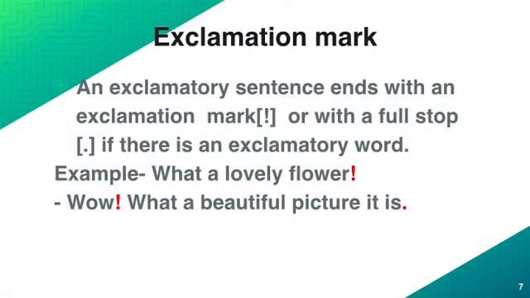Now we will see exclamation mark. An exclamatory sentence ends with an exclamation mark or with a full stop, if there is an exclamatory word. For example: What a lovely flower. When we feel that this is something surprising, we put an exclamation mark. Wow, what a beautiful picture it is. This is again an exclamation. What a lovely movie. This is also a kind of exclamation. We feel that something is exciting, something is beautiful, then we put an exclamation mark.